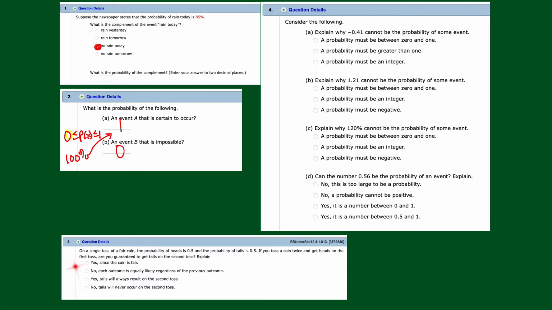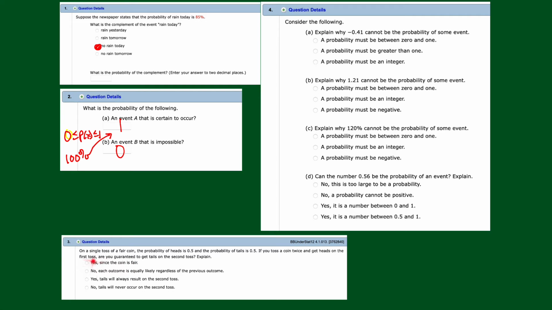Problem 3 down here, on a single toss of a fair coin, the probability of heads is 0.5 and the probability of tails is 0.5. If you toss a coin twice and get heads on the first toss, are you guaranteed to get a tail on the second toss? Well, I'm going to say no. Can we explain? And they give us some ideas here.